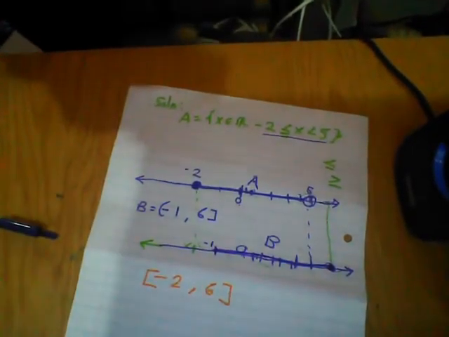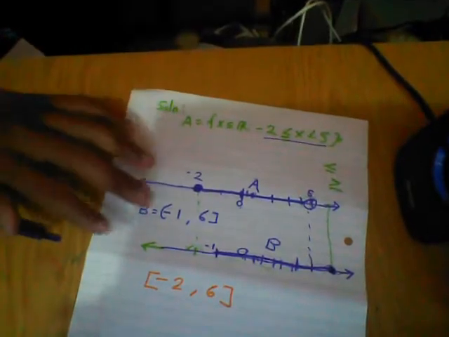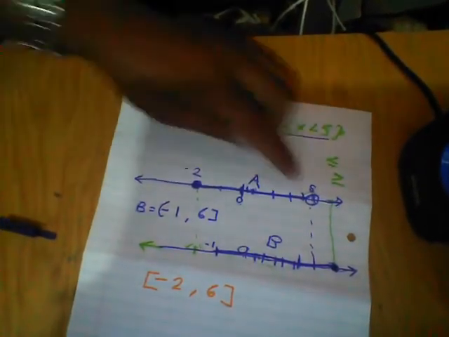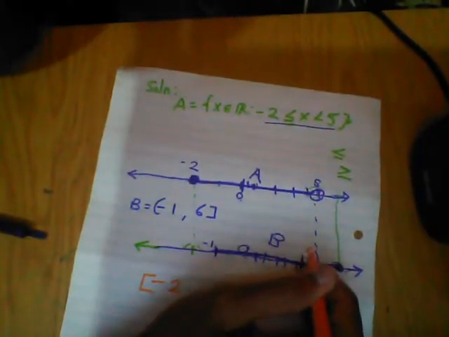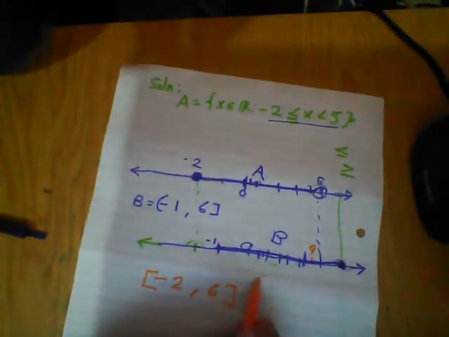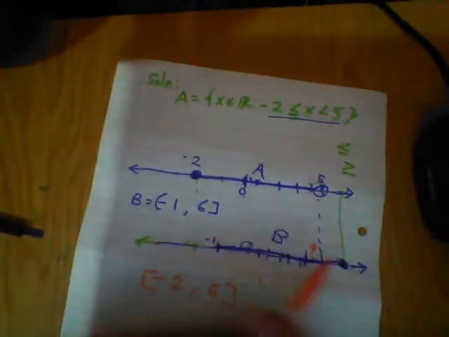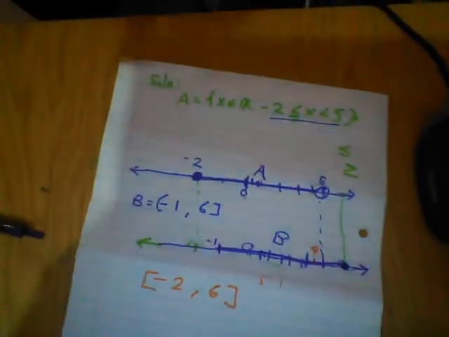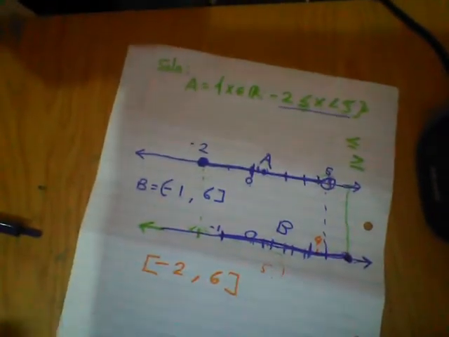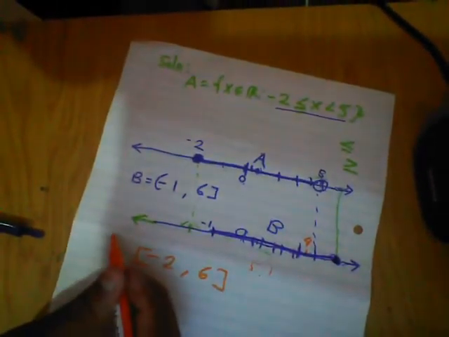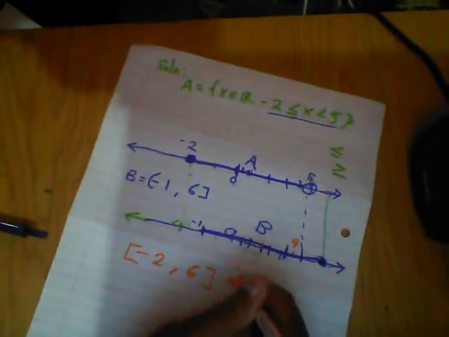However, if it was the last number, let's say B was maybe somewhere here, 4, so we would say 5 excluding. But the last number is including, so it's including. So this is for interval notation. This is interval notation.